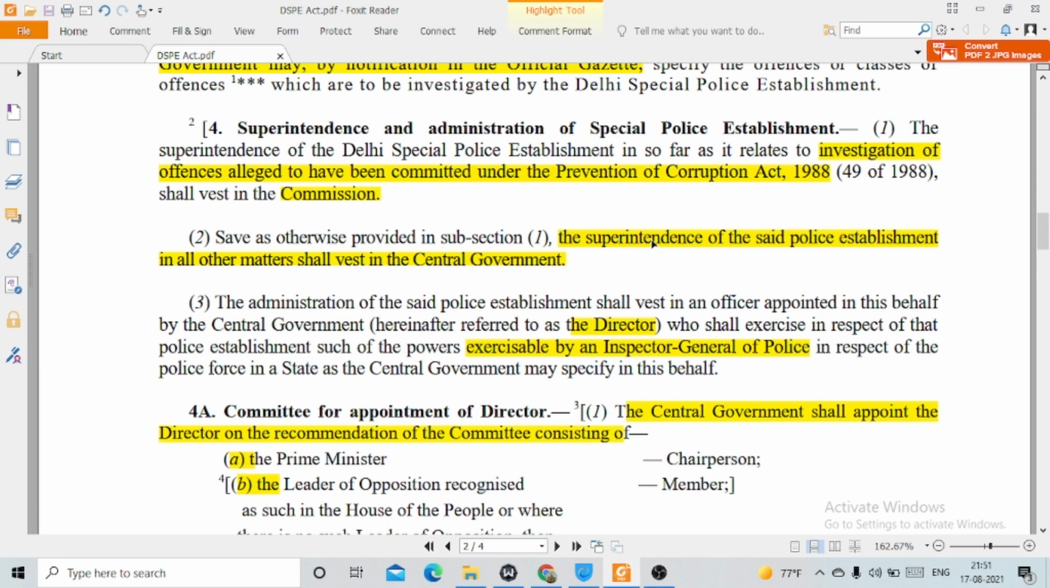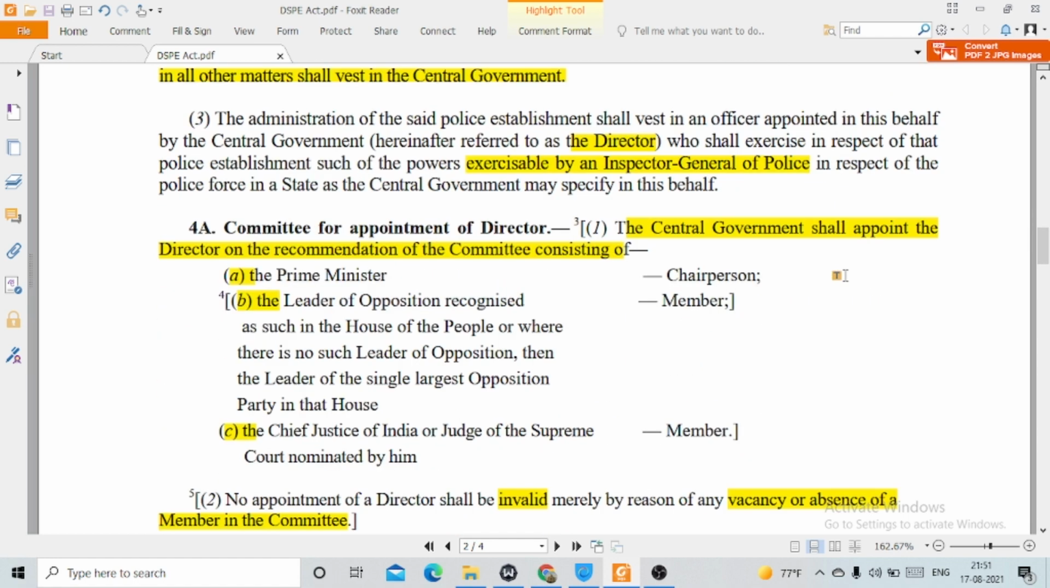So here, on the administration of the said police, the central government has the power to appoint a director, who shall have the same power as the Inspector General of Police in a state has. Then section 4A, Committee for Appointment of Director. Now we will be dealing with how the director of the Delhi Special Police Establishment is actually selected.